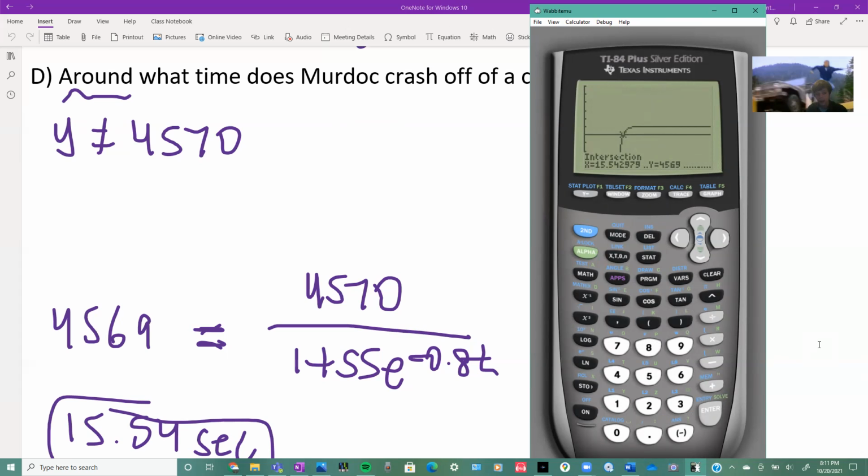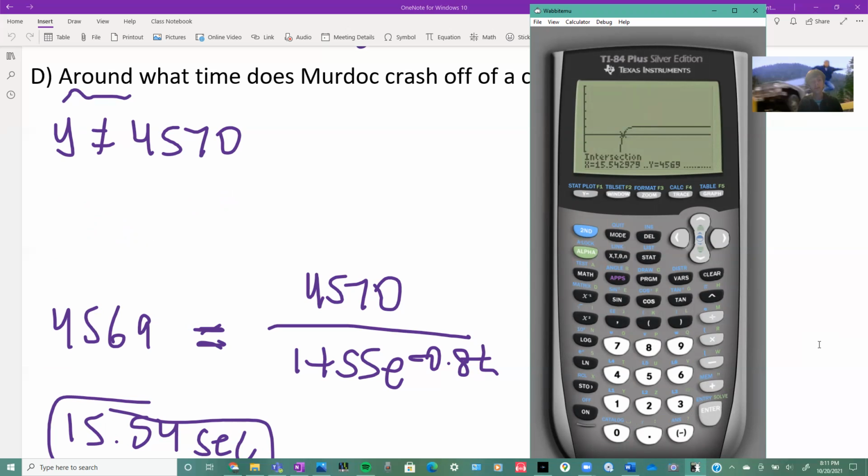What the highest value that he reaches is 4569.999 repeating. That is what his final distance is. But we just went ahead and did that. And so that is about what it is when he crashes off the Jeep. It was probably just a tad bit more.